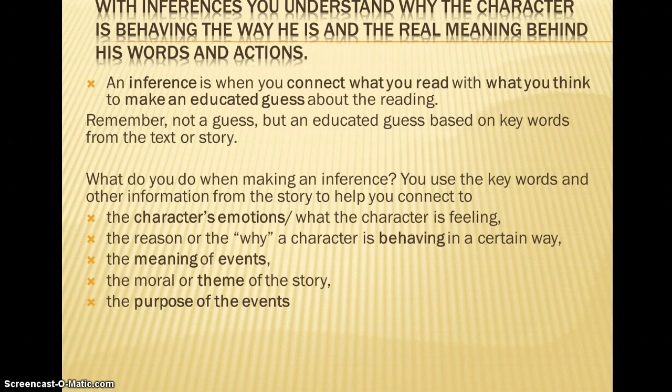The inference could be a character's emotions. Why is that character feeling this way? The reason or the why the character is feeling that way. The meaning of the event. Why is it important? The moral, the theme of the story. What should you, the reader, be learning along with the character? And the purpose. What's the author's purpose in the story? Later in the story.